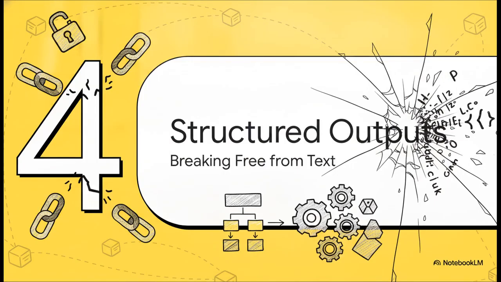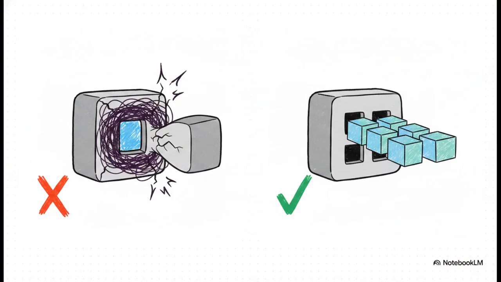Part 4. Mandating structured outputs. Breaking free from text. Now, what's really interesting about this slide is that to succeed, we have to stop treating the AI as a simple text generator. Think about the weak approach, asking Claude for free-form text or casually saying, "Hey, give me a list." When you do this, you're forcing your application to use incredibly fragile parsing logic to read that text. The very moment Claude adds a conversational, "Here is your list" at the top of the response, boom, your code